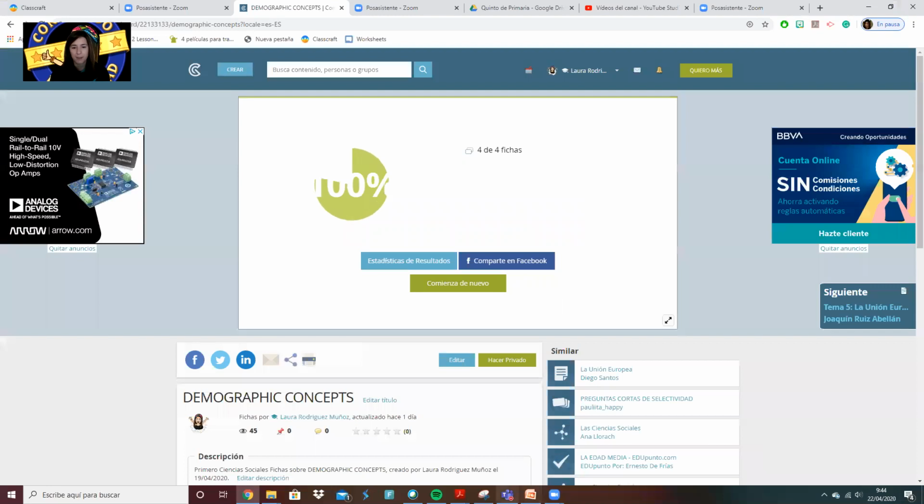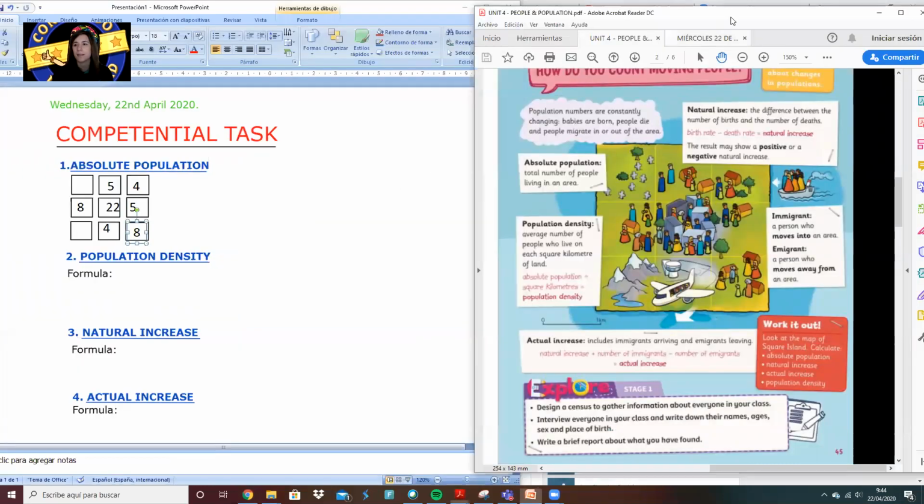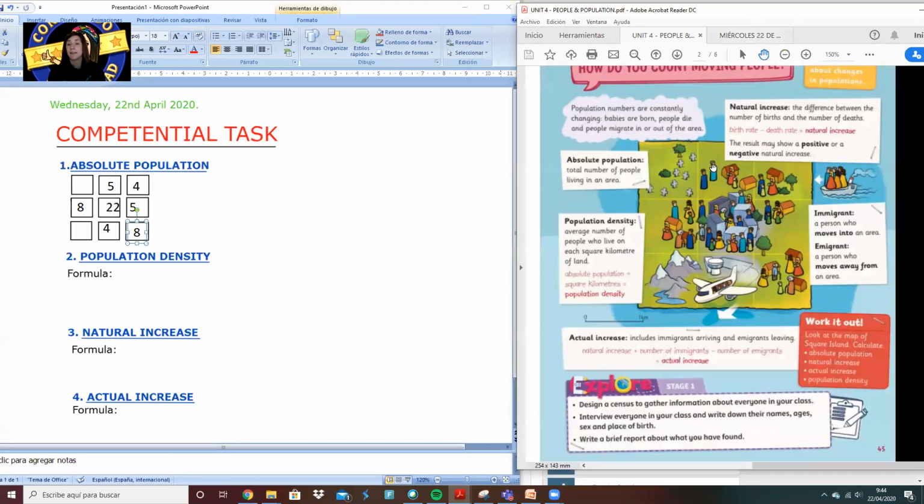Okay, so here we have the book, and I'm also opening this other window. In the book you have all the different concepts: the absolute population, the population density, the natural increase, and the actual increase. And here in pink you have the formulas to calculate all these aspects.